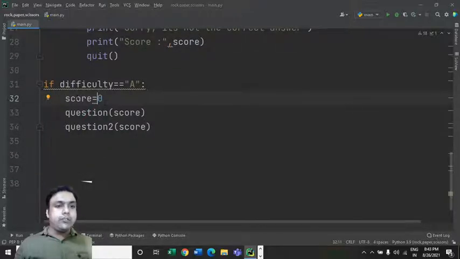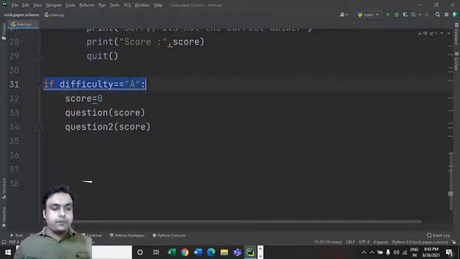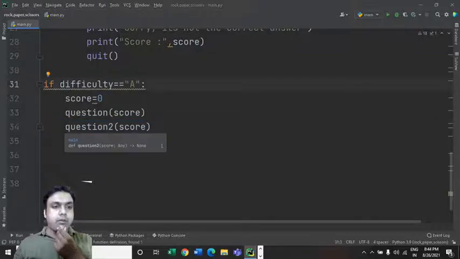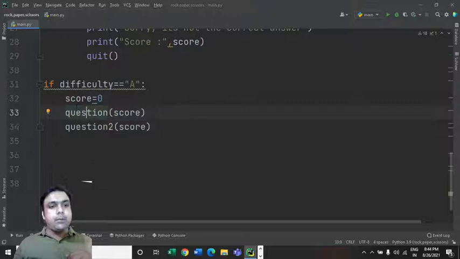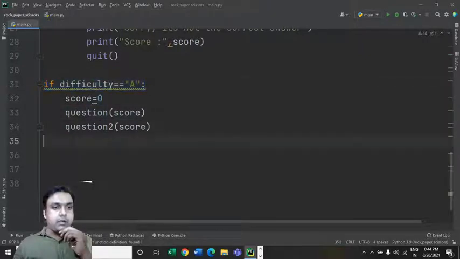Okay, let's do one thing. If instead of putting this question 2 inside this if control statement, can we put it outside it or not? Let's see that. Or else we can do one more thing.